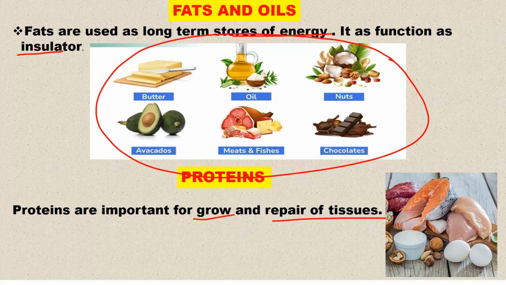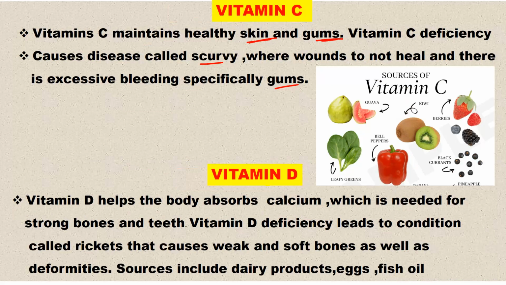Back to proteins. For protein, we are saying for growth and repair of body tissues. And in this case, if you look at this, we have fish that you're able to see here. You have meat that you're able to see there. And of course, some eggs. All these are some of the sources of proteins. Remember, proteins are normally used just for growth and repair of body tissues.